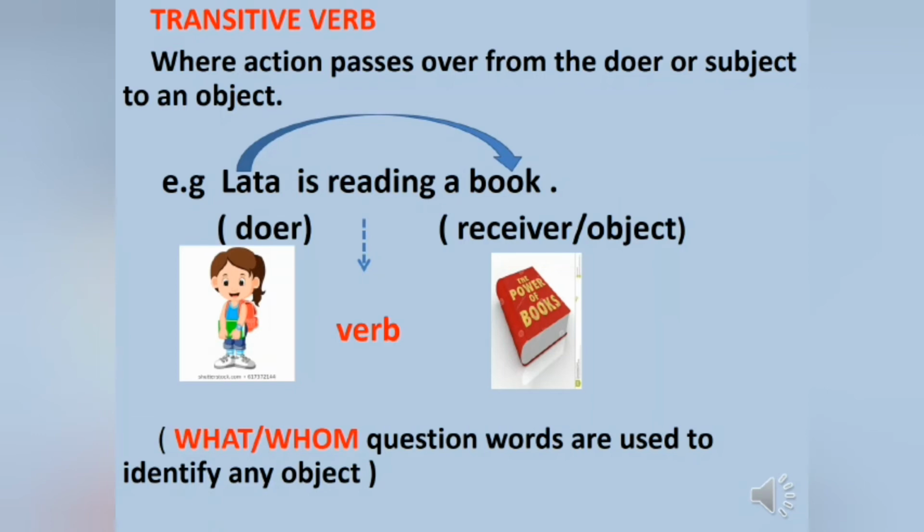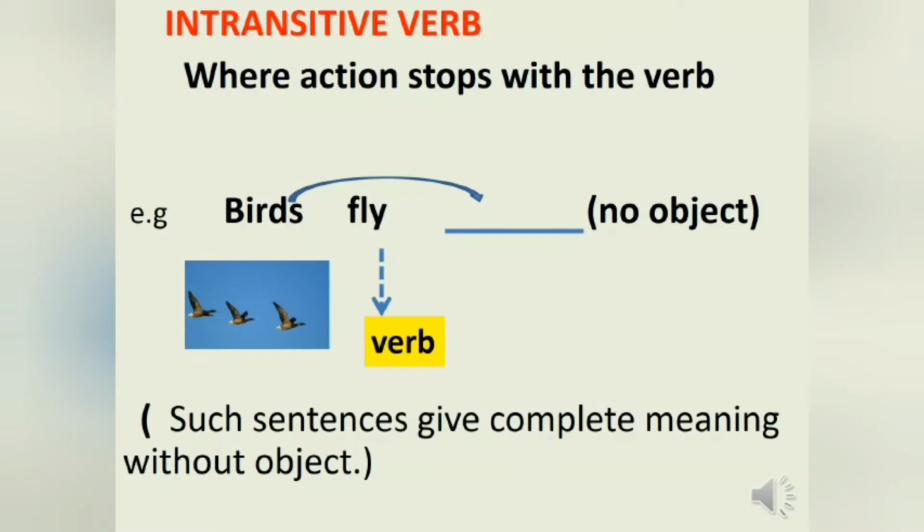Okay children? And what about the object? How we can identify the object? Object always gives us the answer of what and whom. So we can say what and whom question words are used to identify any object. So children, intransitive verb. Intransitive verbs are the verbs where action stops with the verb.